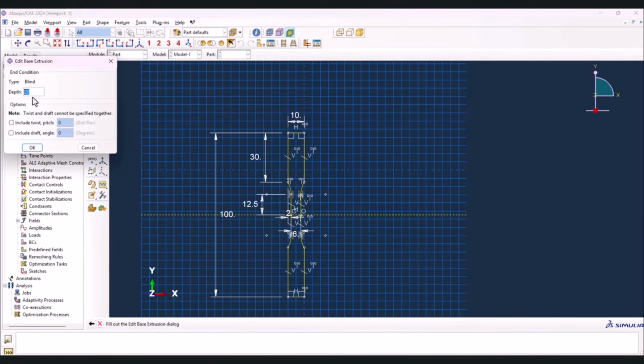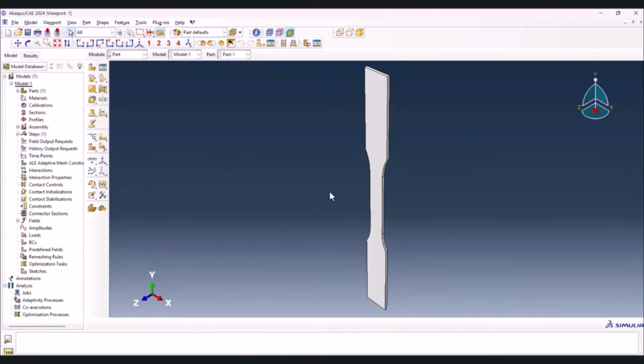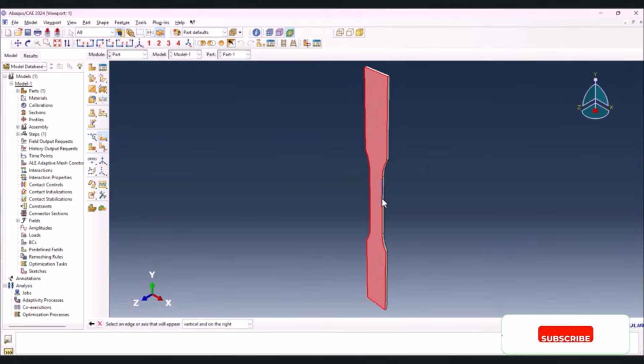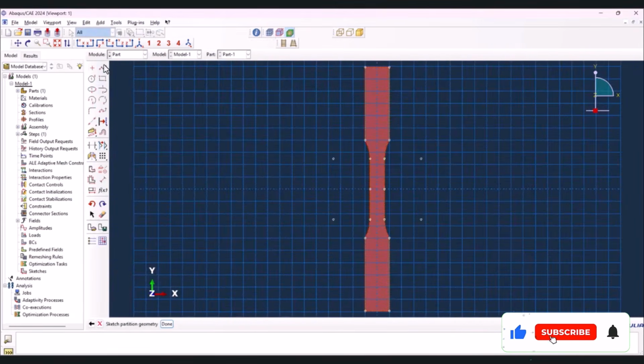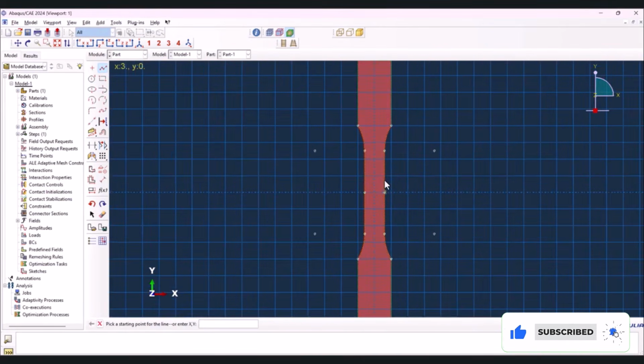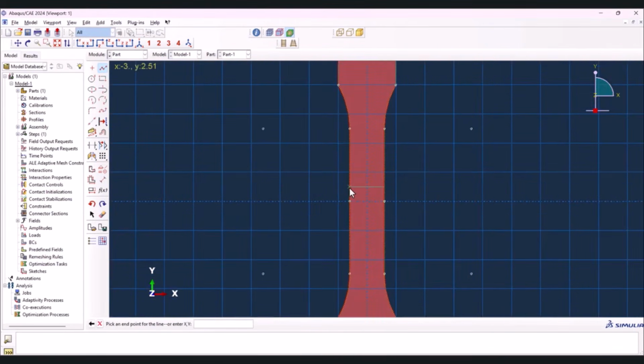Now done. The depth can be 1. And we have this material here. Now we need to create some modifications. First of all, we need to create the weld. From here, partition face sketch, select this one, done. Then we select this one, and here in the middle we need to create a line like this and a line like this.